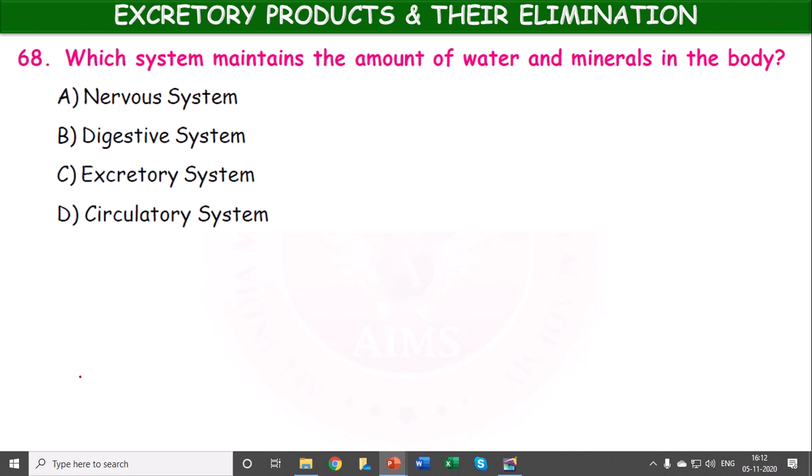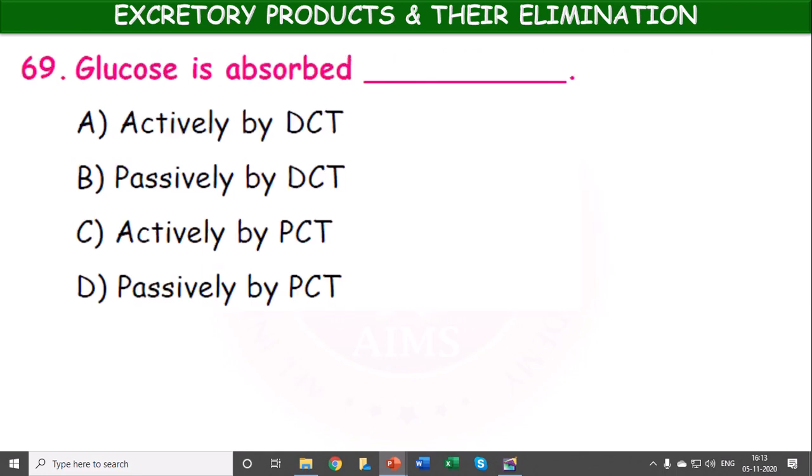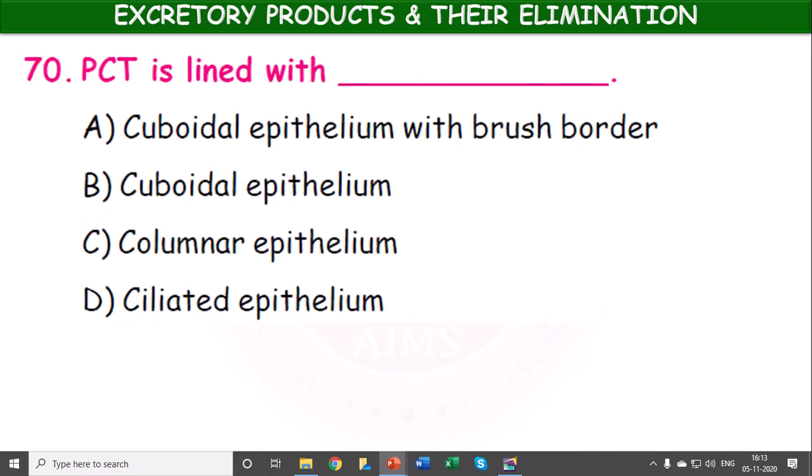Which system maintains the amount of water and minerals in the body? Nervous system, digestive system, excretory system, circulatory system. It is the excretory system which maintains water and minerals in the body. Glucose is absorbed actively by distal convoluted tubule, passively by distal convoluted tubule, actively by proximal convoluted tubule, passively by proximal convoluted tubule. It is actively absorbed by the proximal convoluted tubule.